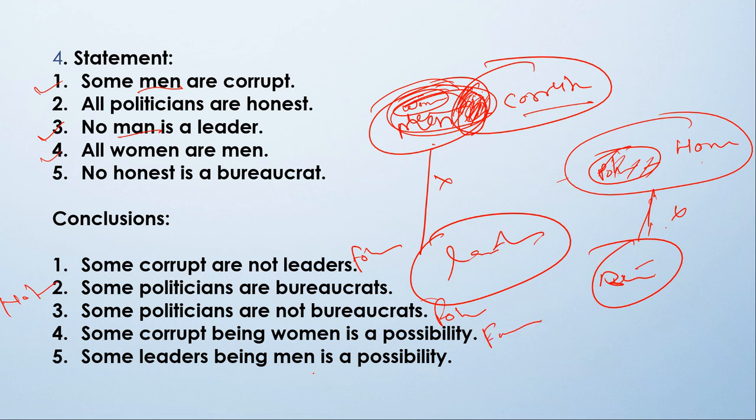Now, some leader being men is a possibility. Some leader, where is leader? Here is leader. Some leader being men is a possibility? No, because no men is leader. So this is not following. So what is our answer? Our answer is second and fifth are not following. Only second and fifth are not following.